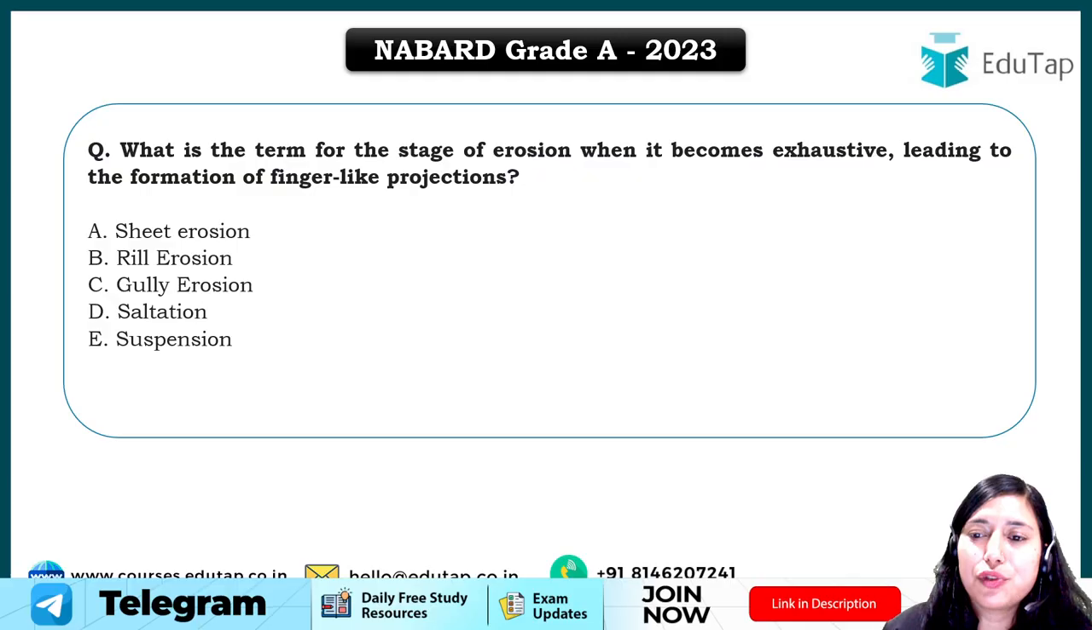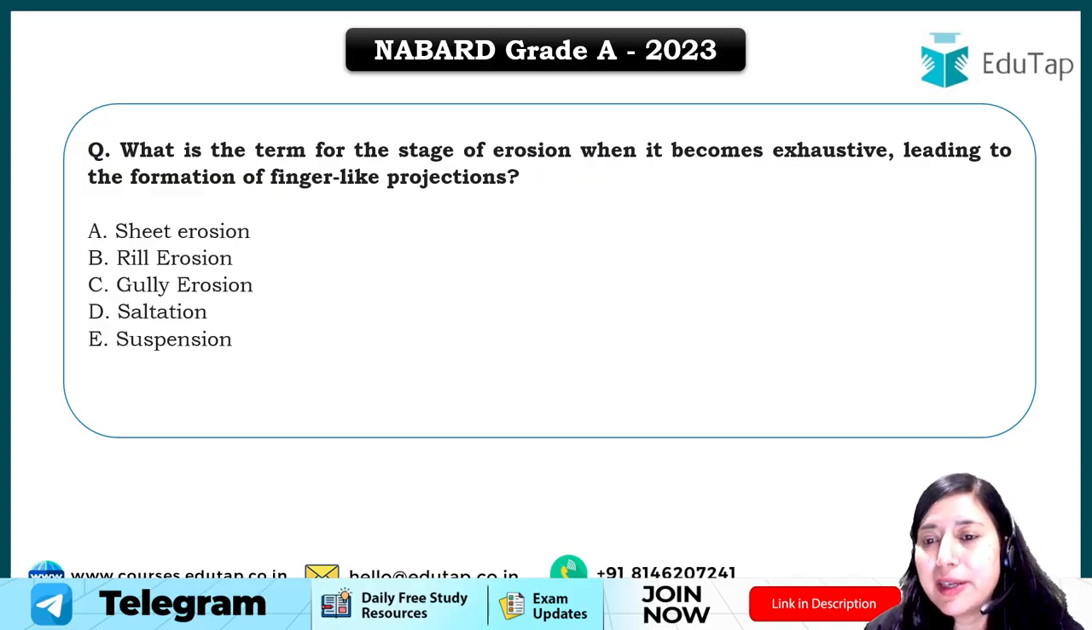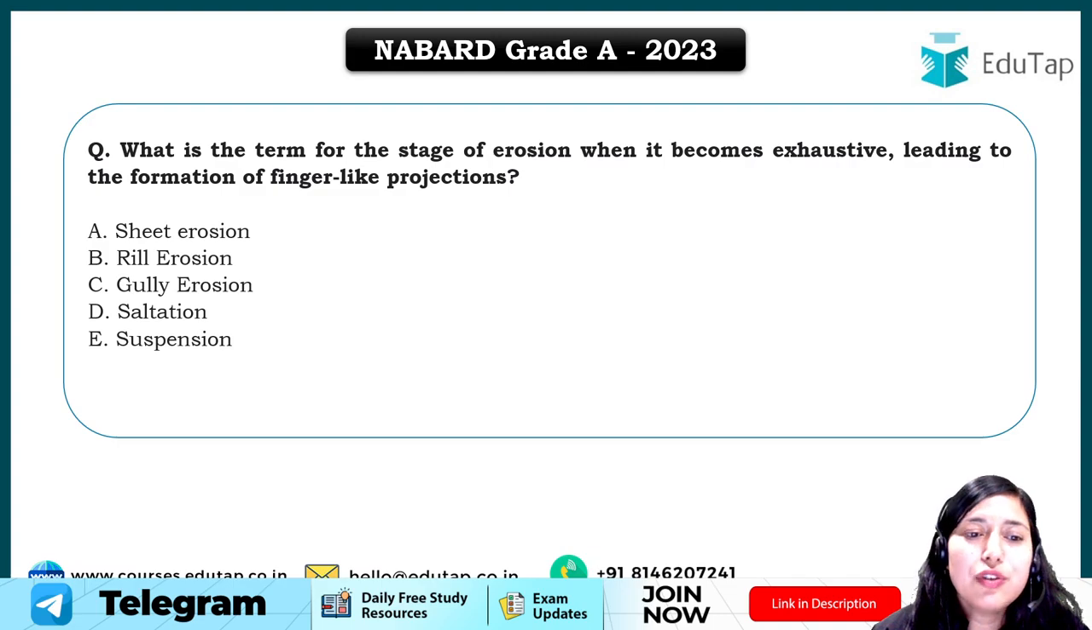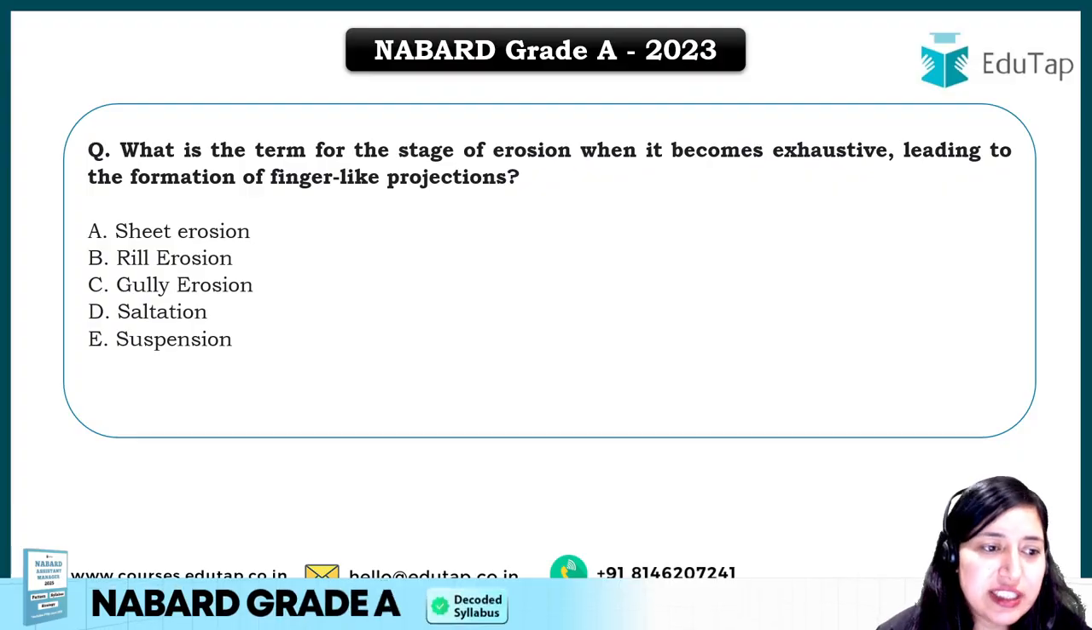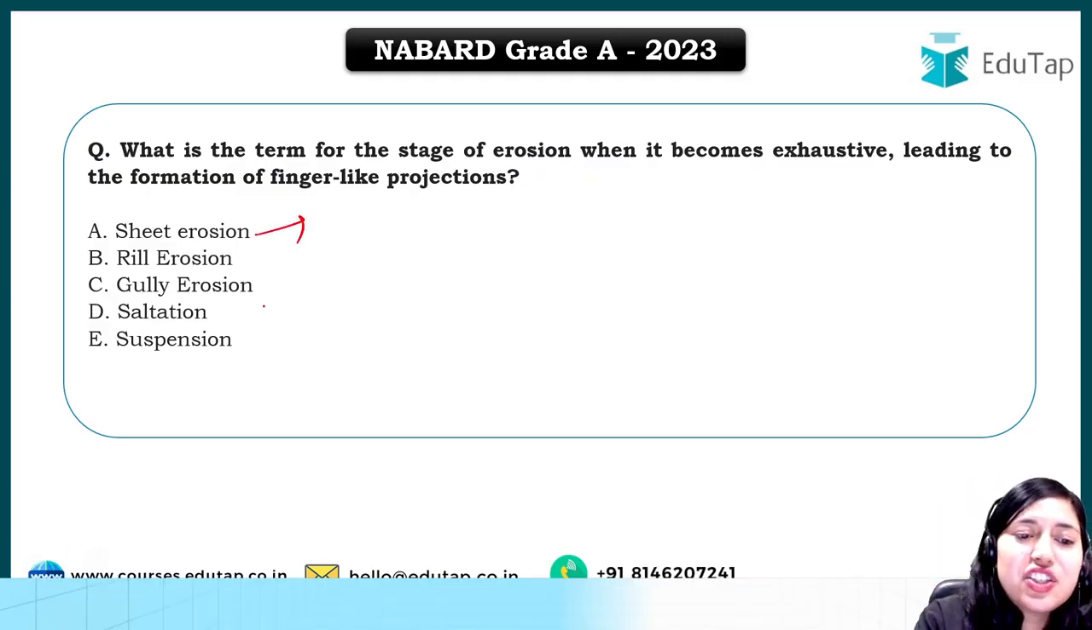Now here's a question from the soil erosion topic. What is the term for the stage of soil erosion when it becomes exhaustive, leading to the formation of finger-like projections? Okay, we have been given the options: sheet erosion, rill erosion, gully erosion, saltation, suspension. So let's see what these are. What is sheet erosion?